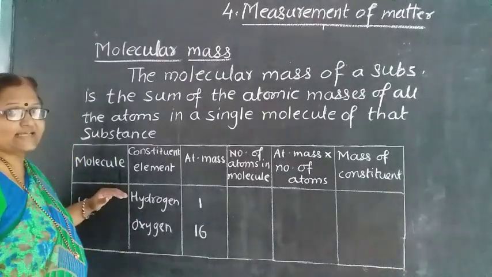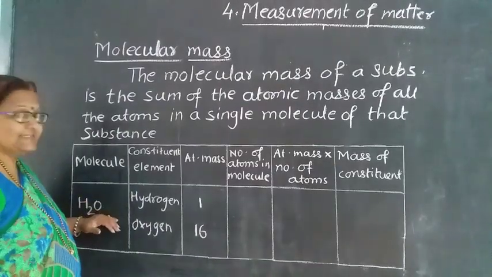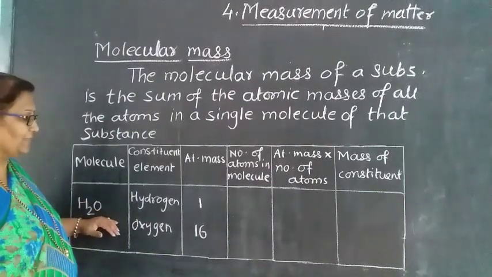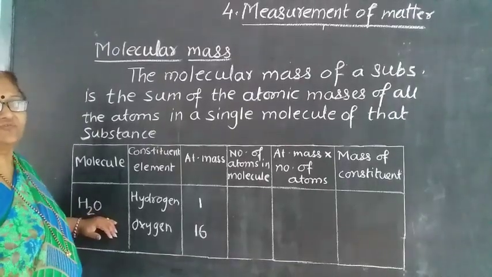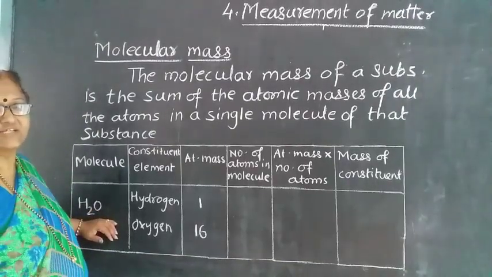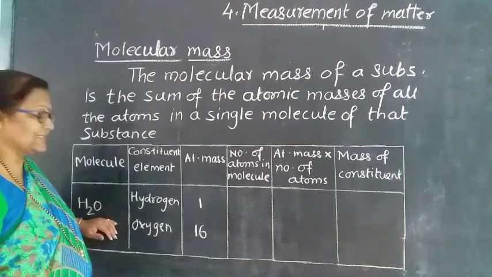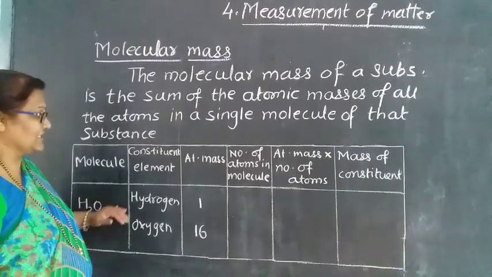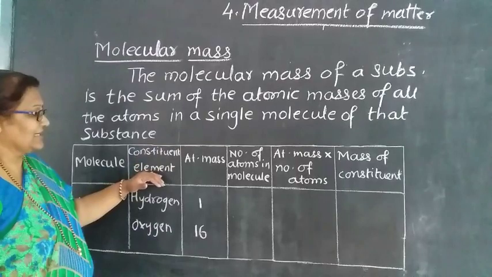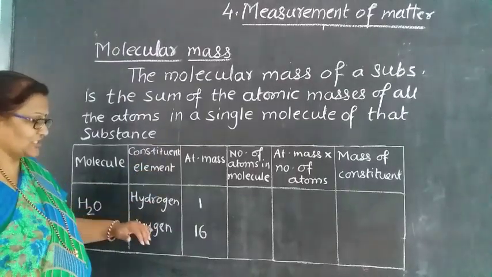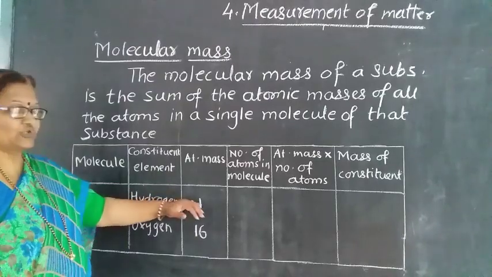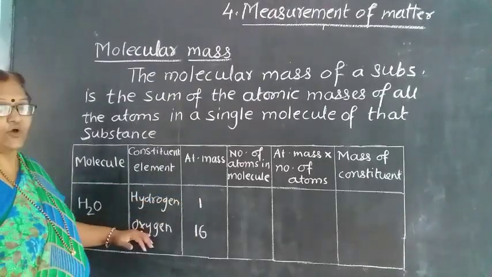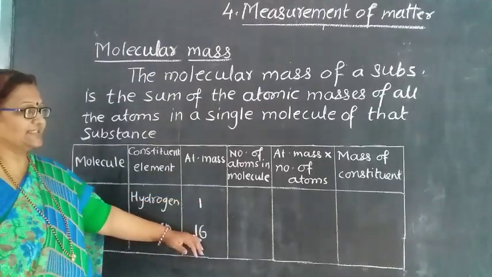Here is one example taken, that is H2O. H2O is nothing but water. The formula of water is H2O. That means it consists of hydrogen and oxygen. So we have written here the constituent elements hydrogen and oxygen. The atomic mass of hydrogen is 1 and the atomic mass of oxygen is 16.